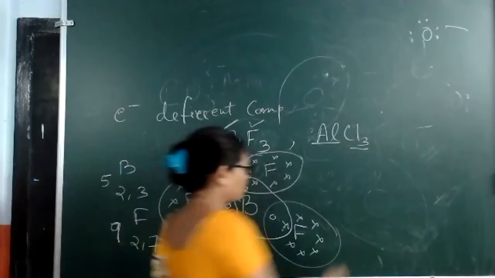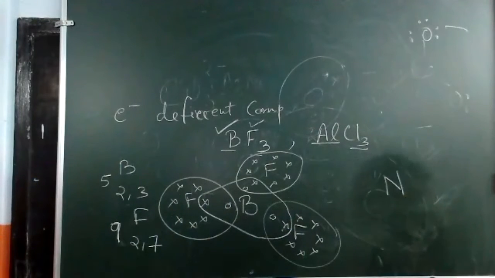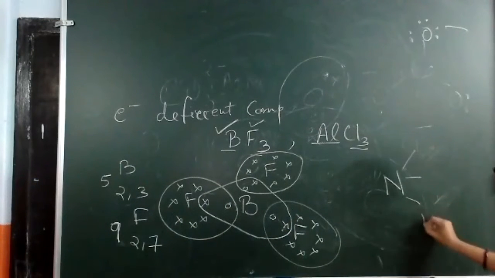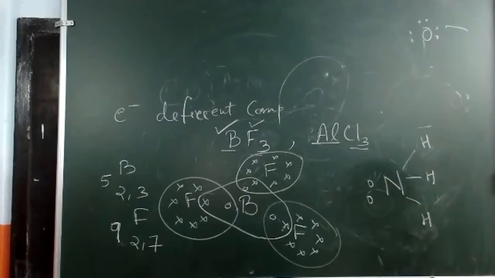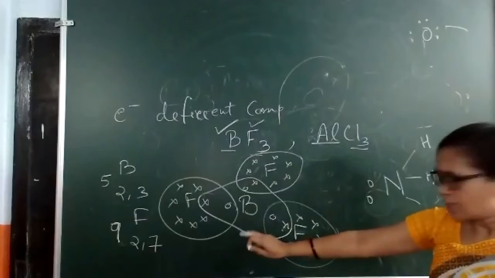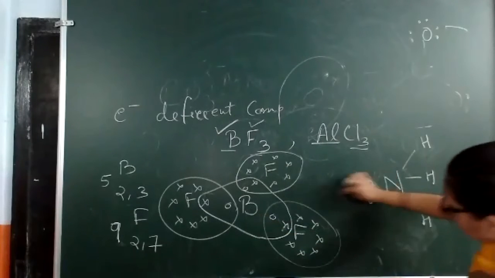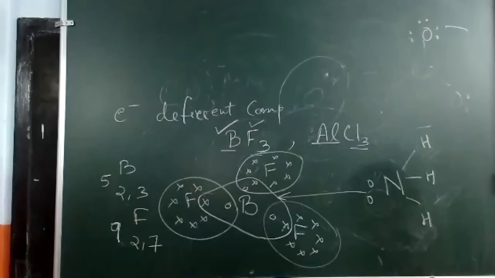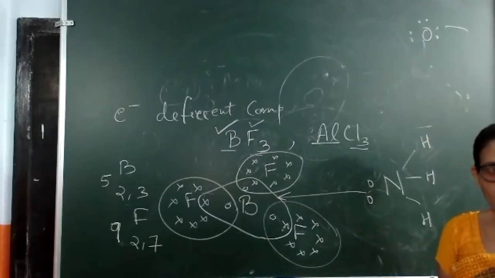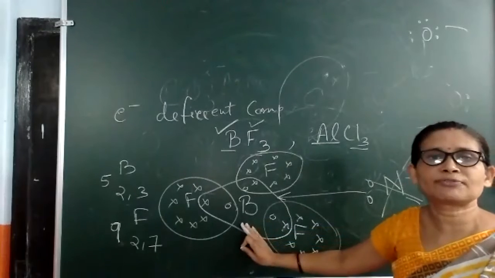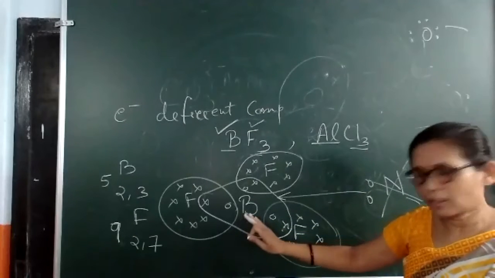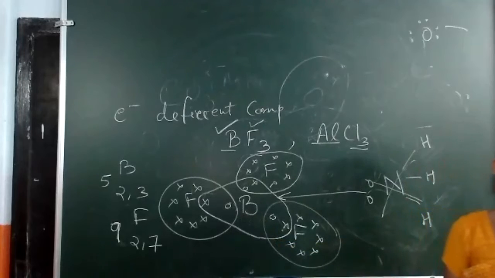Like from ammonia. Just now we have seen the formation of ammonia. This is ammonia, NH3. How many lone pairs in ammonia? Nitrogen has one lone pair. So if ammonia reacts with BF3, then this boron will always try to accept this lone pair in this way, and here we are getting the coordinate bond formation. Okay, so ammonia is not an electron deficient compound. The electron deficient compound is BF3, where boron is not in the position to complete its octet.